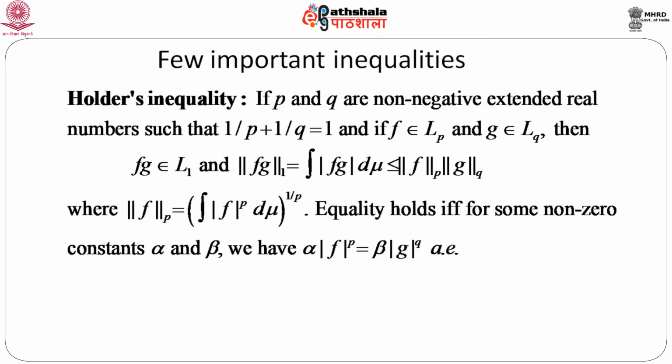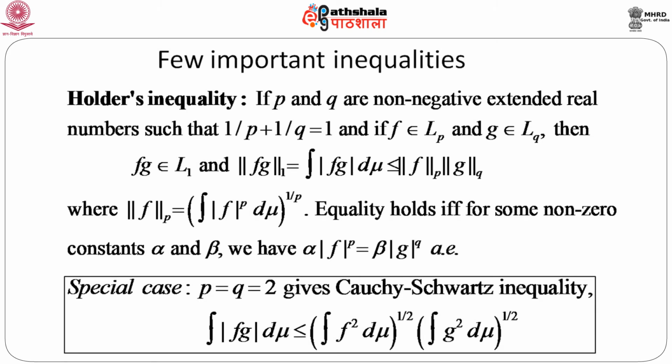Now, the norm of order p is defined as norm of order p of f equals the integral of mod f to the power p d mu, whole to the power 1 by p. This equality holds if and only if, for some non-zero constants alpha and beta, we have alpha into modulus of f to the power p equals beta into modulus of g to the power q almost everywhere.